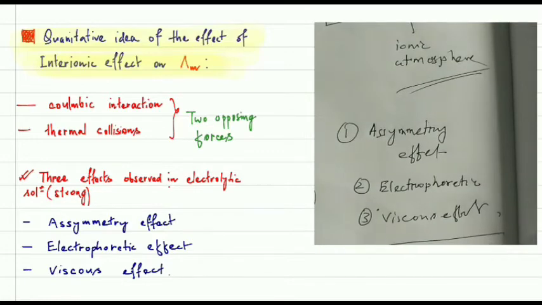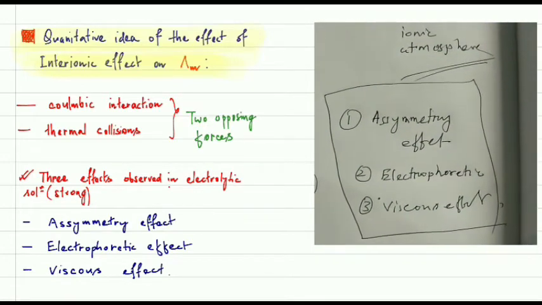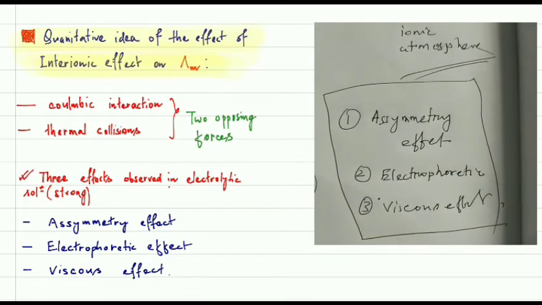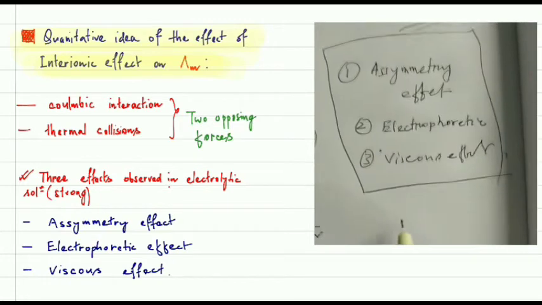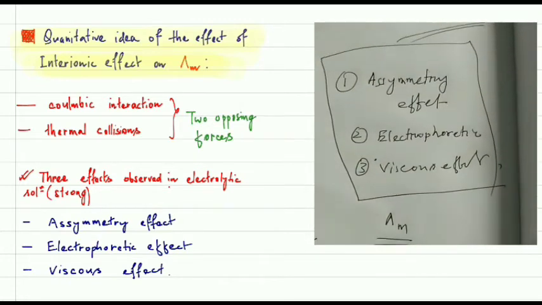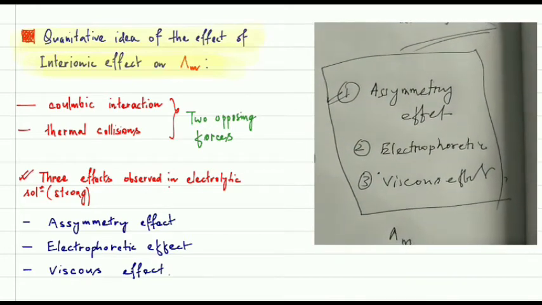All three exhibit some impact on the magnitude of lambda m. So we are going to discuss this. First let us discuss the asymmetry effect.